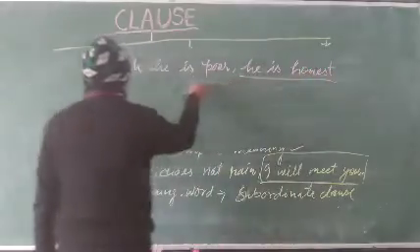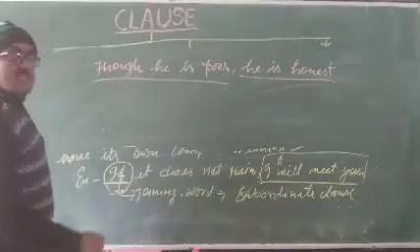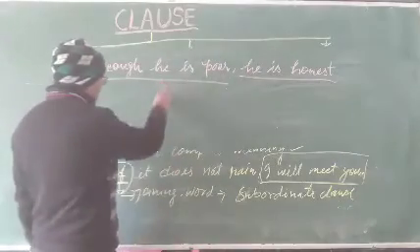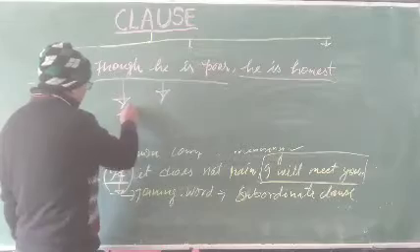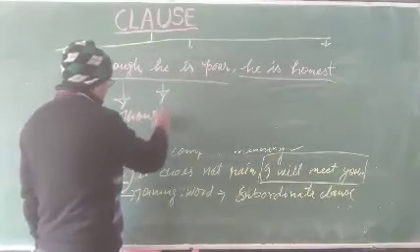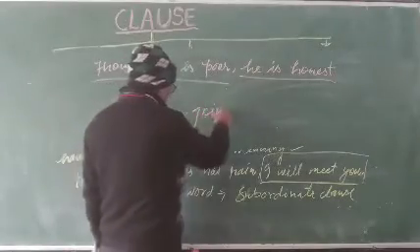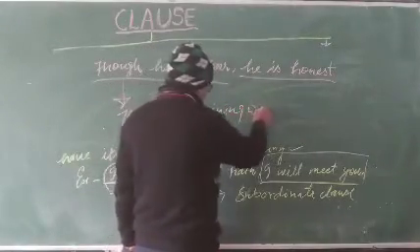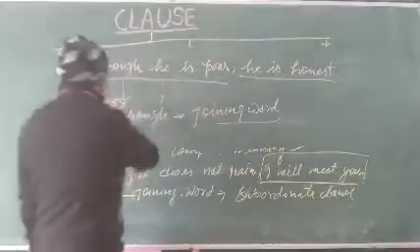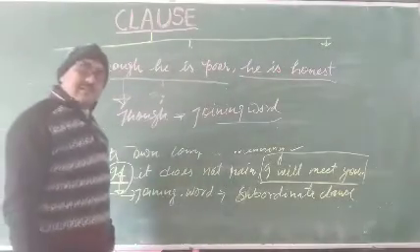Look, one more example. Though he is poor. Here though is used as a joining word, or we can say as a subordinating conjunction.